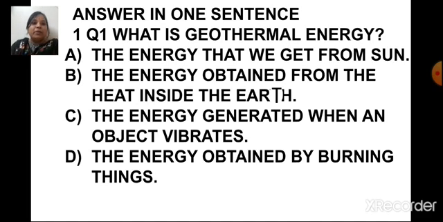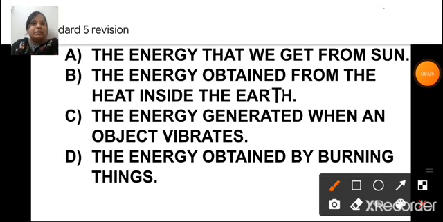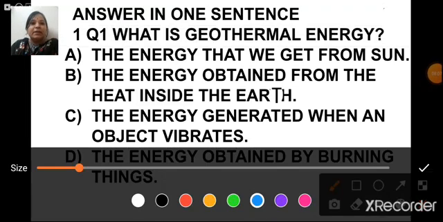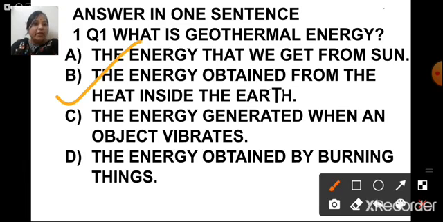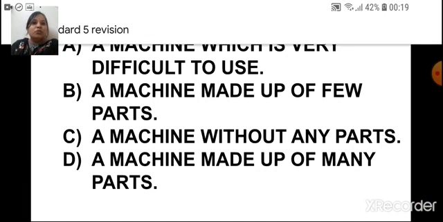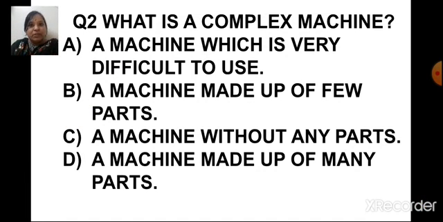The energy obtained by burning things. So what is the correct answer? Yes, the correct answer here is B. The energy obtained from heat inside the earth is called geothermal energy.